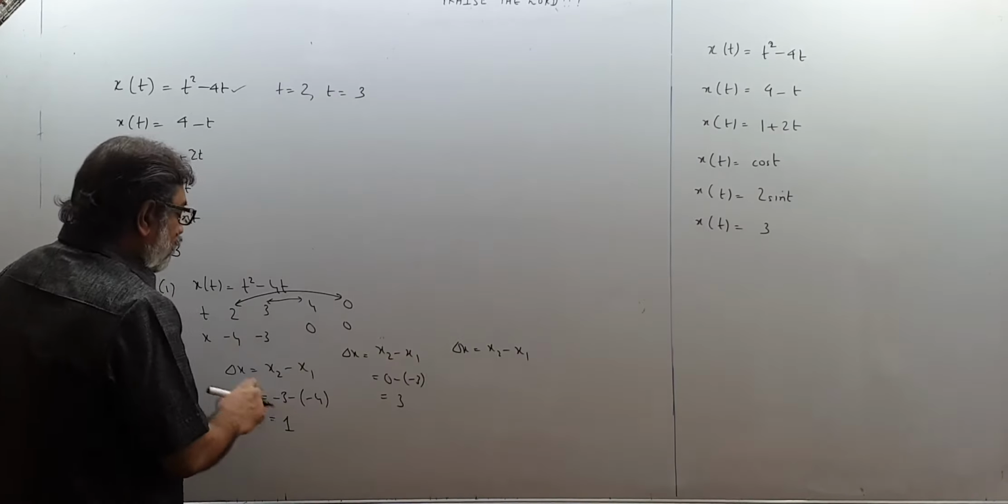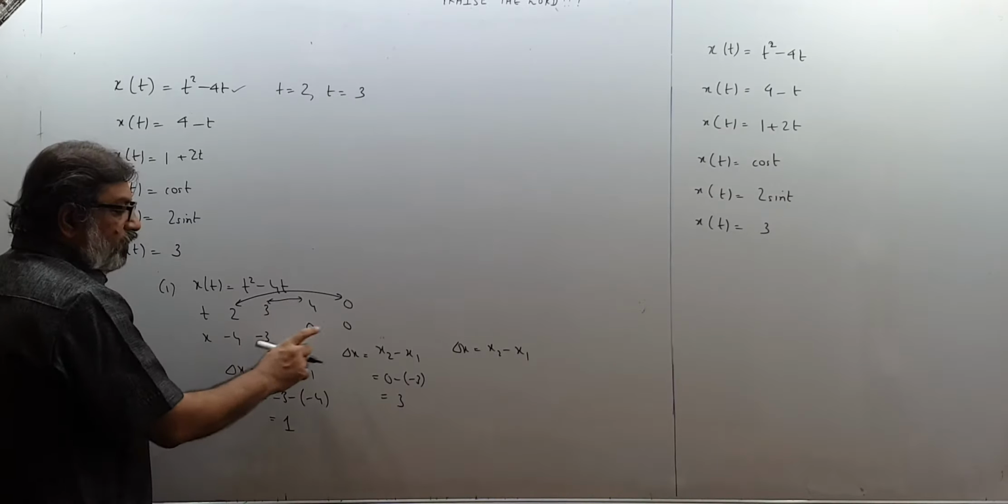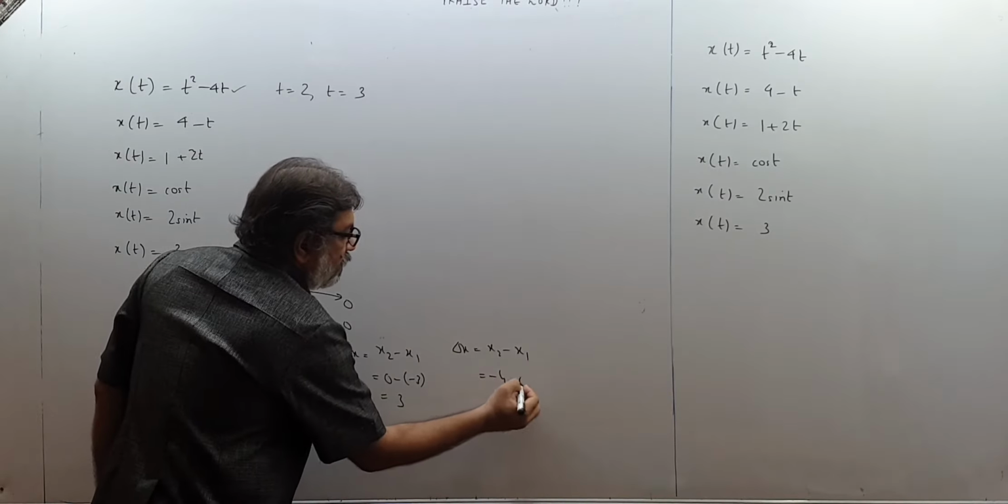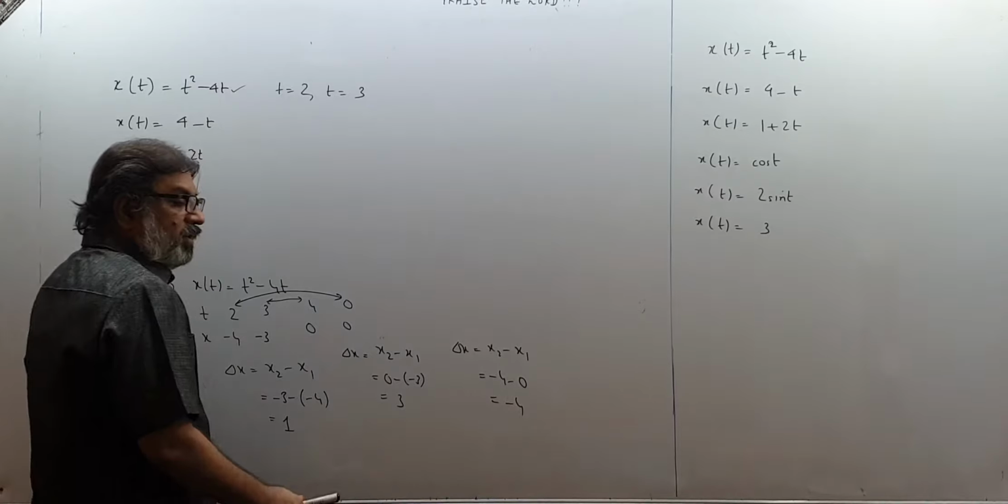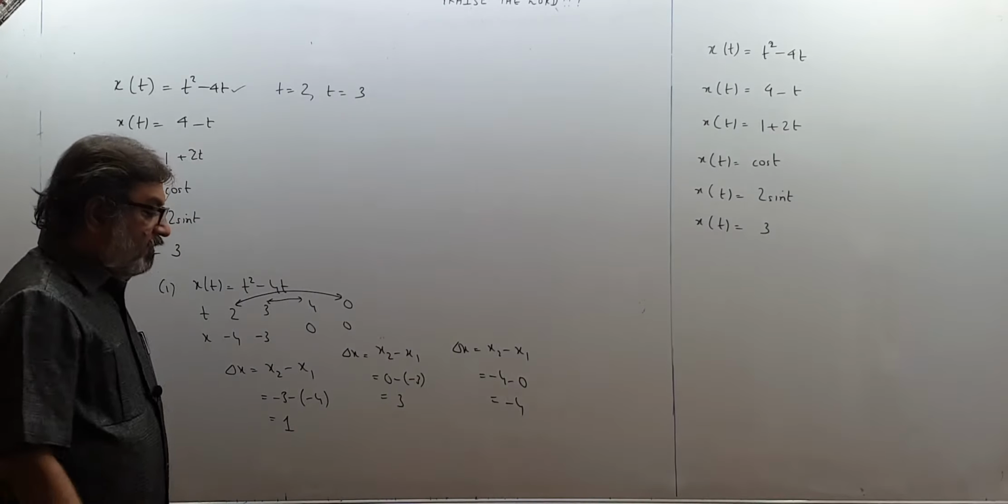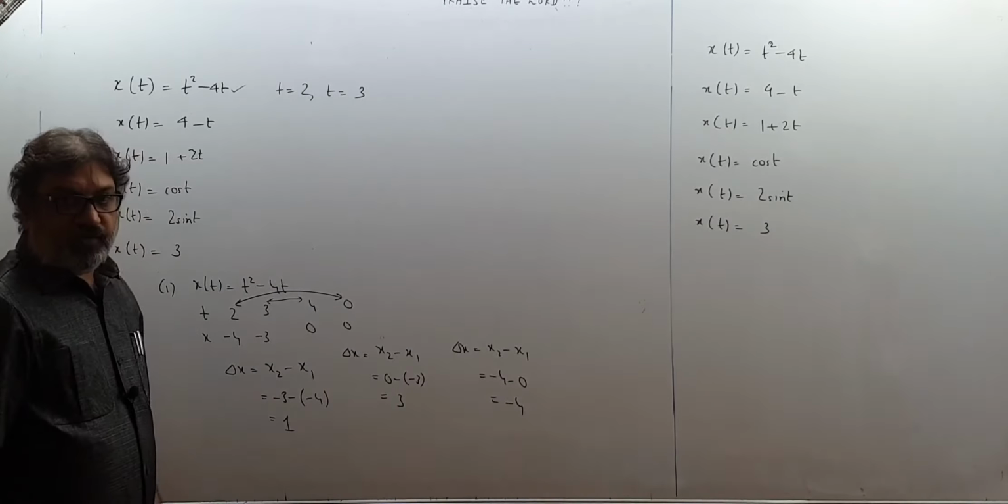So x2 minus x1, so this will be x2, this will be x1. So minus 4 minus 0, please understand nicely. And that is minus 4. So now you can see displacement is negative. In both these cases displacement is positive.